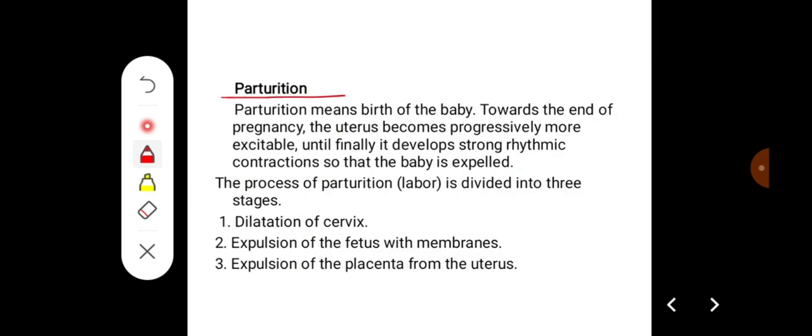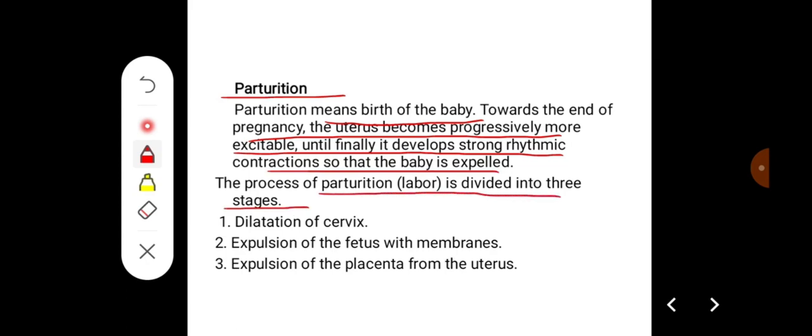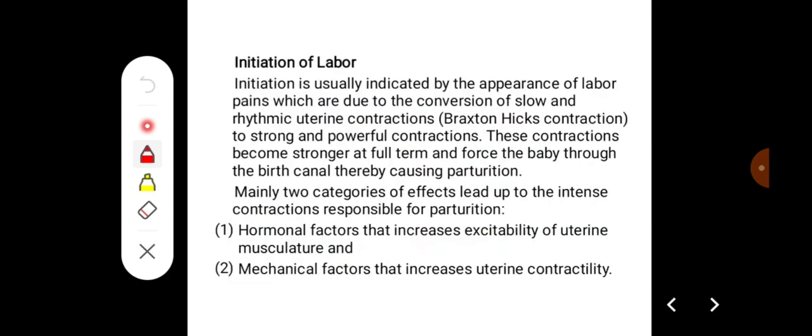Coming to parturition, parturition means birth of the baby. Towards the end of pregnancy, the uterus becomes progressively more excitable until finally it develops strong rhythmic contraction so that the baby is expelled. The process of parturition is divided into three stages. The first stage is dilatation of the cervix, the second phase is expulsion of the fetus with membranes, and the third phase is expulsion of the placenta from the uterus.